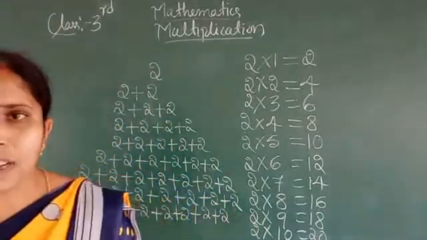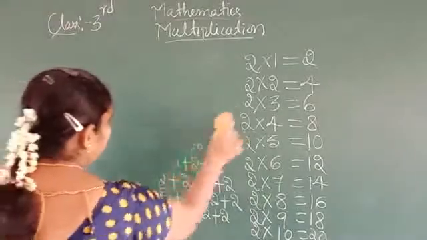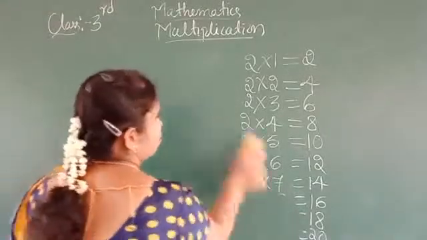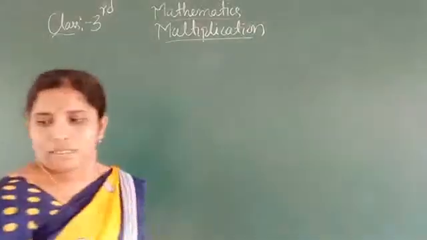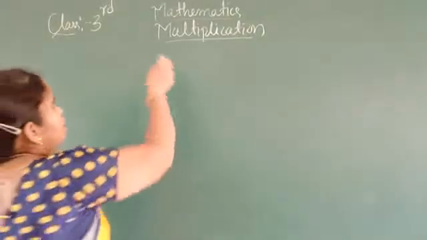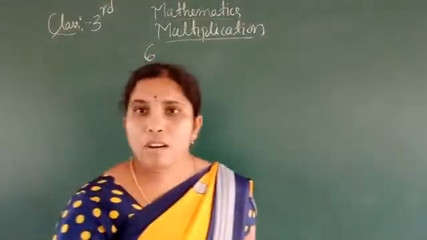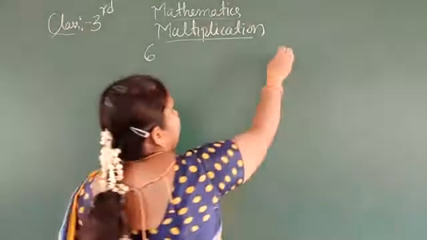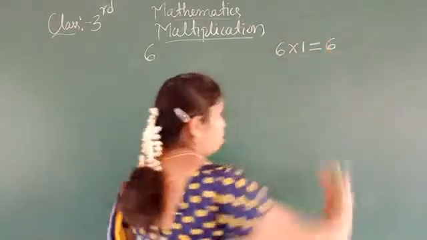So now observe here, the 6 ones table. See, 6 how many times is there? 1 time. So 6 ones.